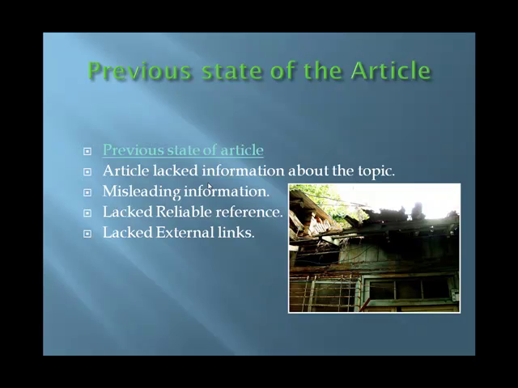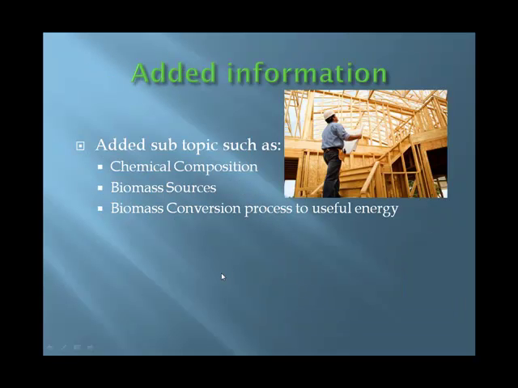Within this article, I found out that it has a lack of information about the topic. It has misleading information about what is truly biomass. It lacked reliable references. It lacked external links. In order to correct this article, I added some information with subtopics such as chemical composition, biomass sources, and the biomass conversion process to use it for energy, which we are going to see in the final product of the article a little later on.